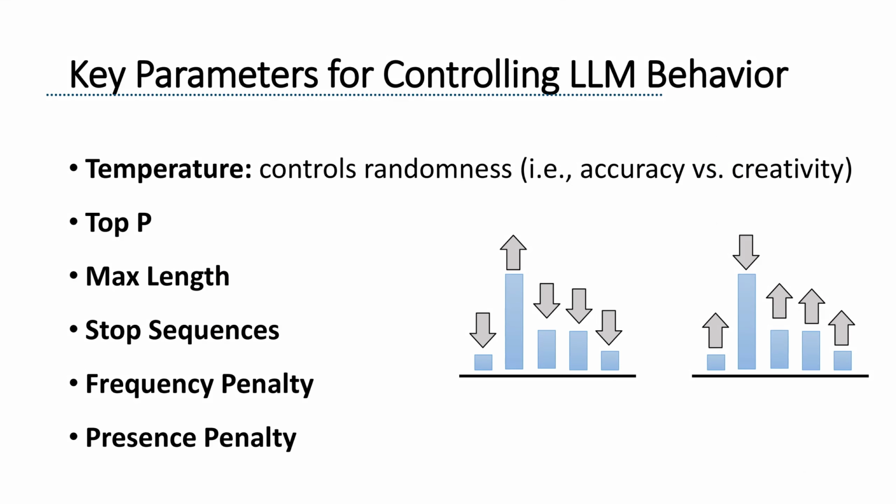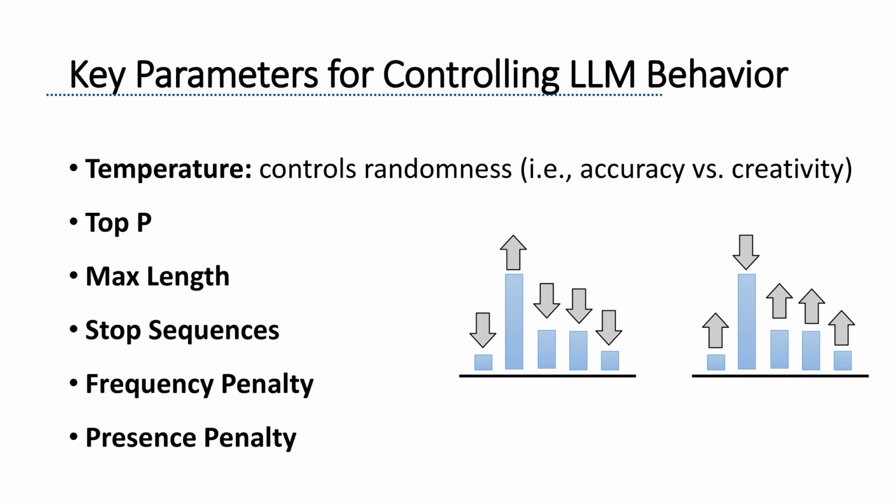Let's start with temperature. Think of temperature as a control for how spread out the model's guesses are. At a low temperature like 0.1, the model tightens its focus, making the probability distribution steep. This means it strongly favors the most likely word or phrase, leading to very predictable, accurate outputs.